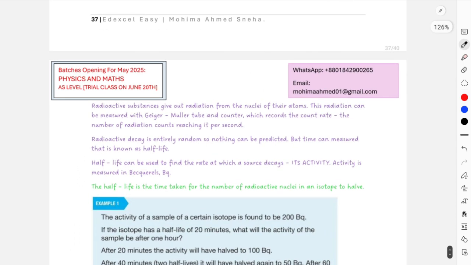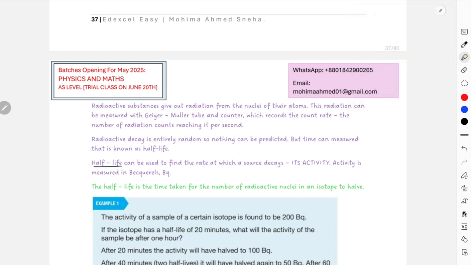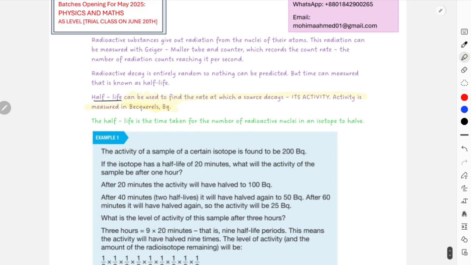Then you have quite important statements over here. Half-life is very important to understand. What is half-life? This is basically the time the radioactive material takes to become half of its original mass, right? So this is an extremely important definition of half-life. This might come up in your exam tomorrow. And wait, not this one, I was supposed to highlight this one, right?